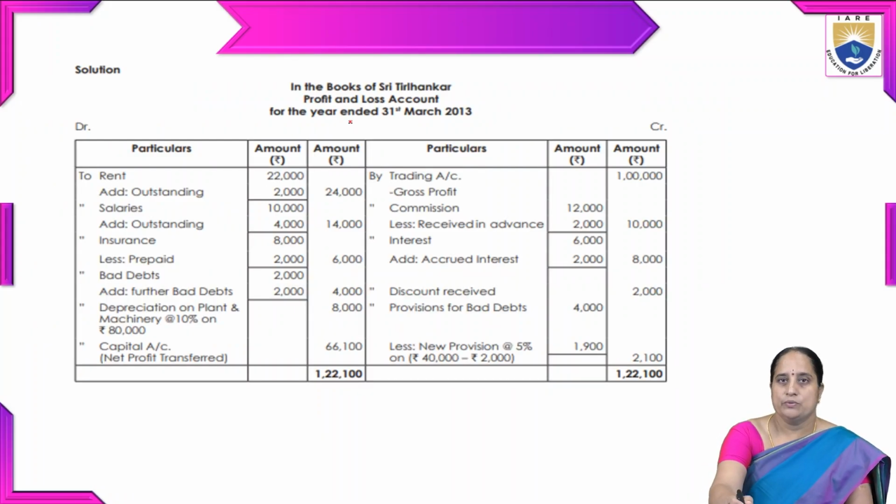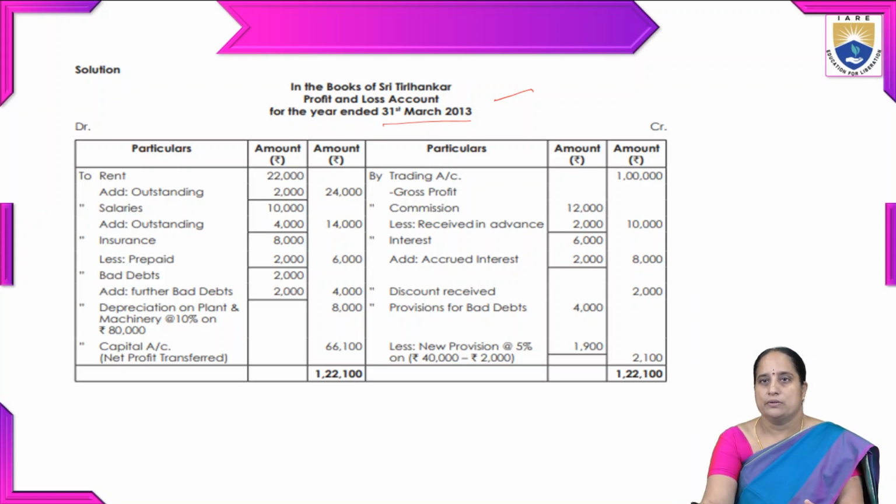Here we have to write the title of the table: in the books of Sri Trilhankar, profit and loss account for the year ended, mention the date. Then the particulars and amount can be mentioned like this.